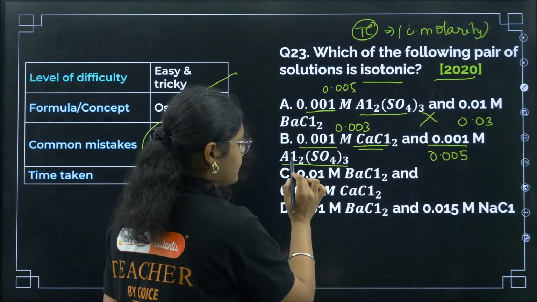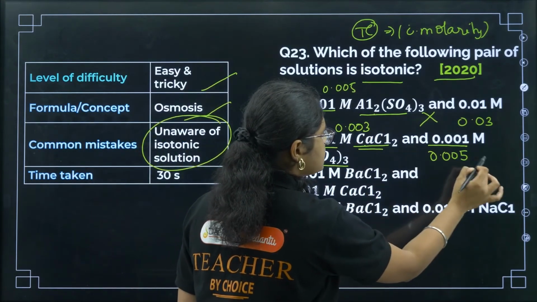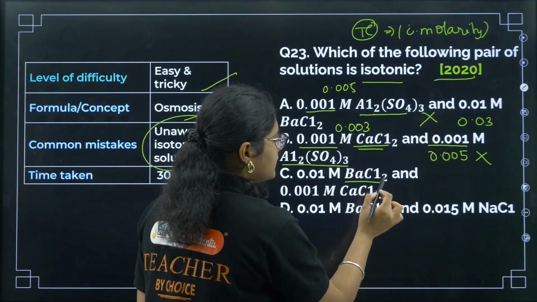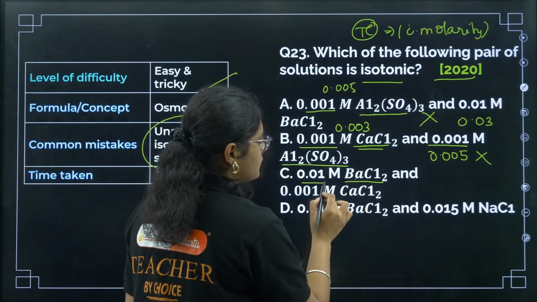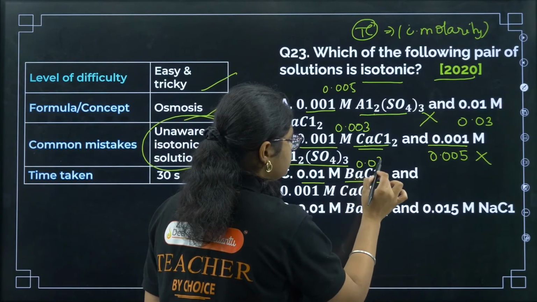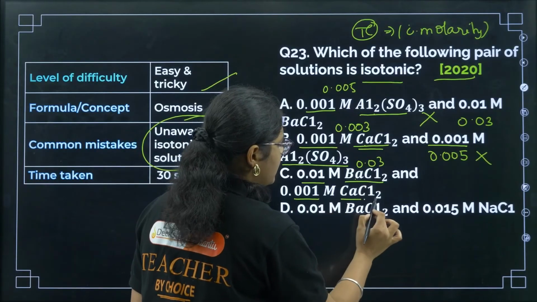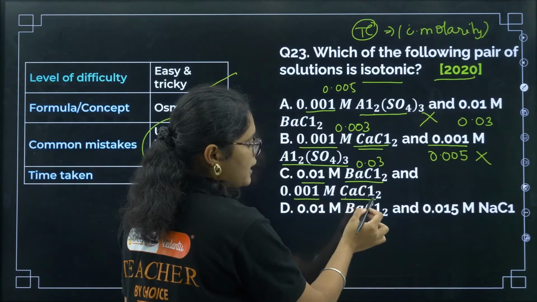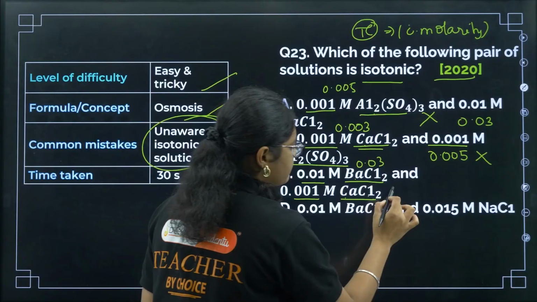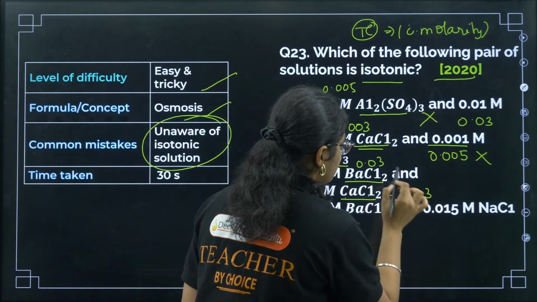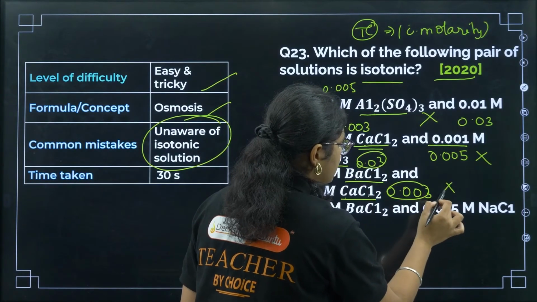I value is 5, right? 5 ions will be produced, so these two are not same, we can eliminate. Now if you see here, 2 plus 1 is 3 and 0.01, so I will get 0.03, and 0.001 and CaCl2. So here also the I value is 2 plus 1, 3, and if I multiply we will get 0.003. So again these two are not same, so we can eliminate.